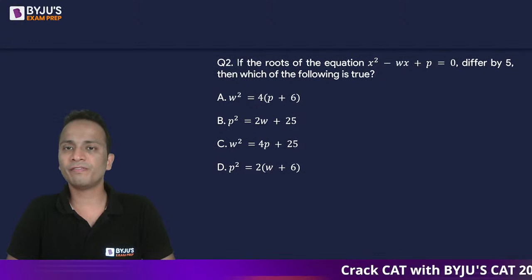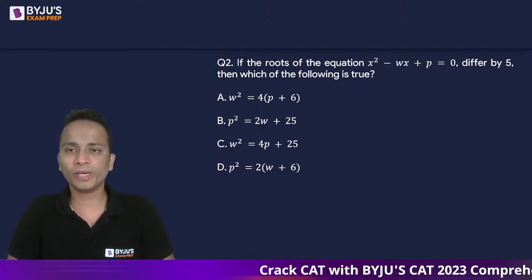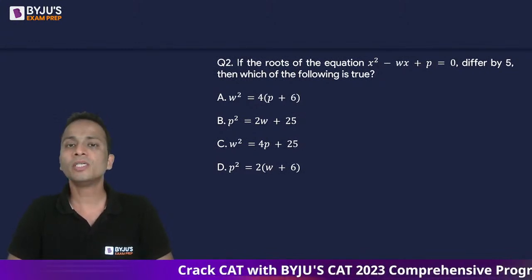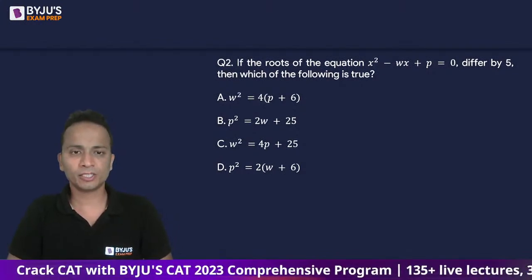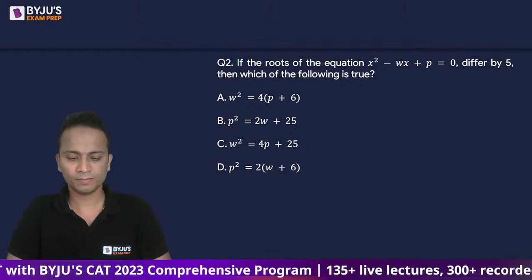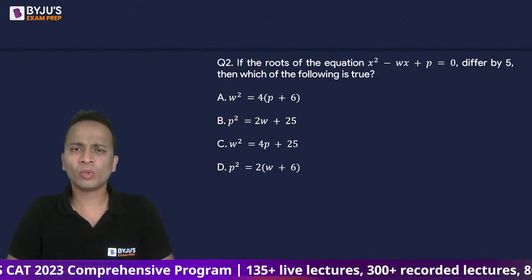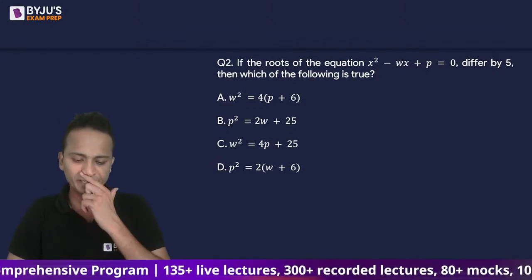If the roots of the given equation x square minus wx plus p equal to 0 differ by 5, then which of the following statements is true? Take somewhere around 1.5 minute. Not a difficult question though.